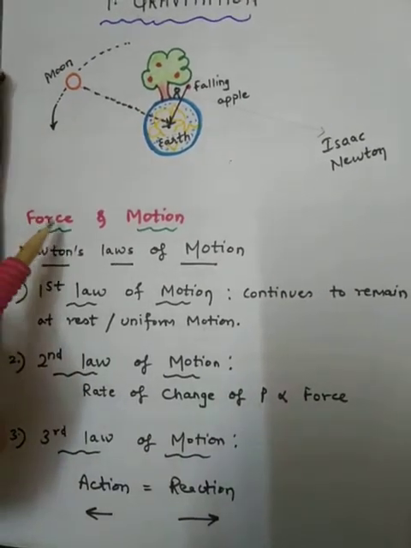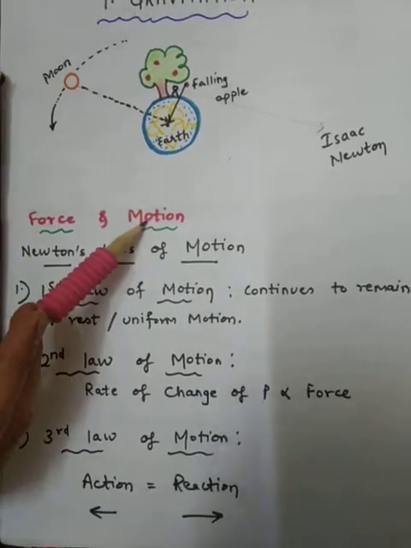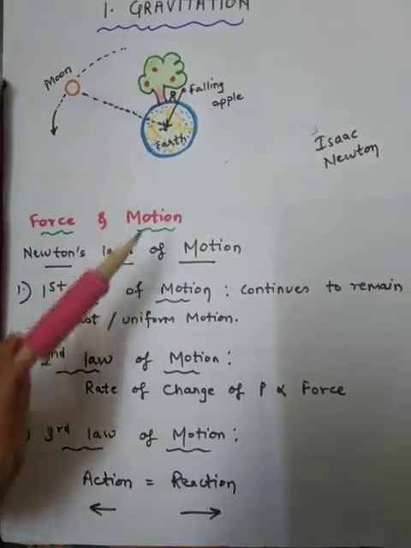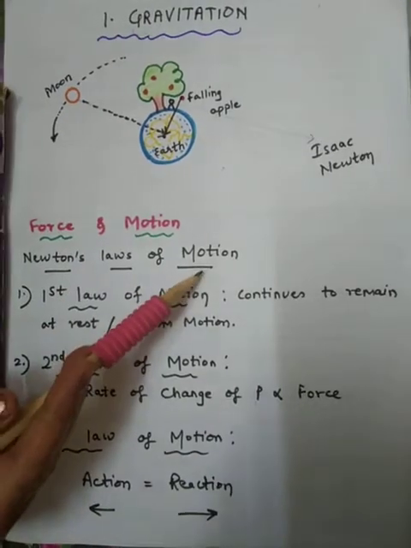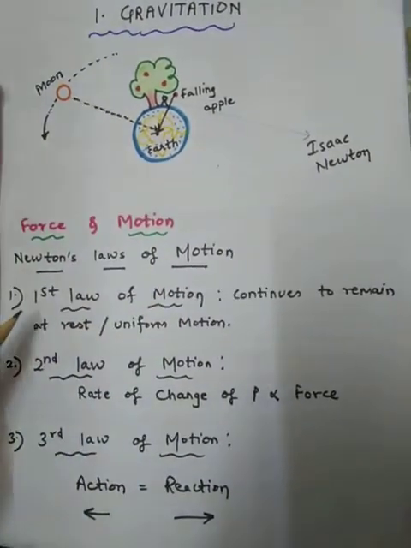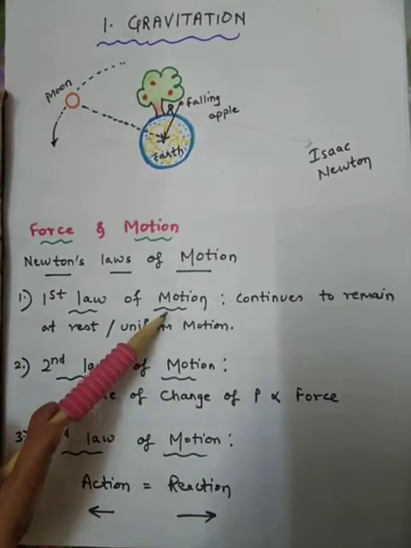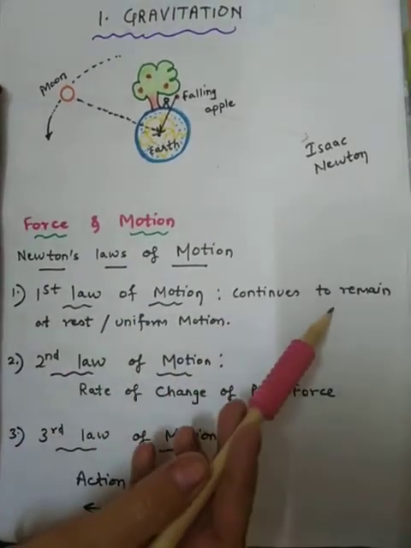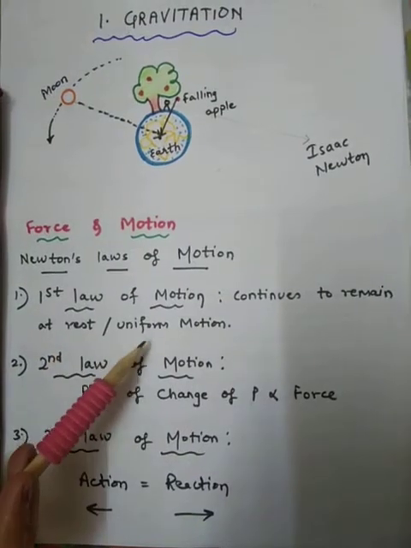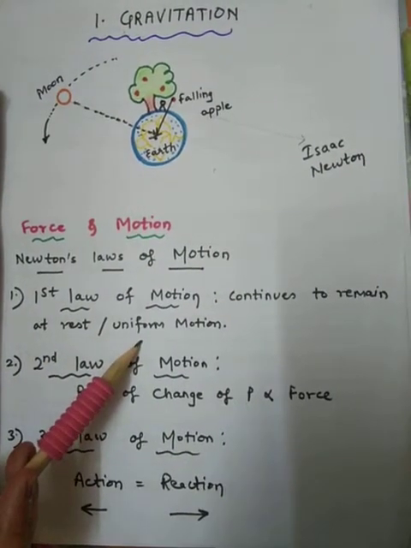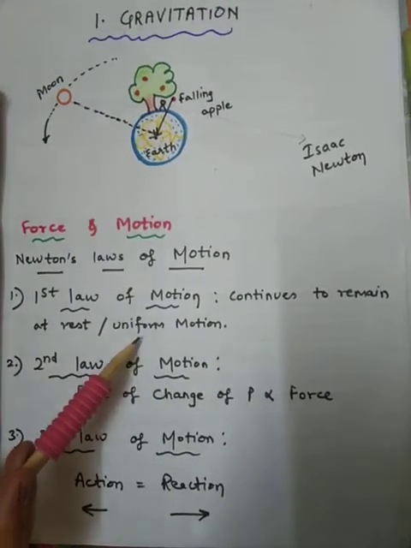We have studied relation between force and motion in 9th standard, and under that we had Newton's 3 laws of motion. Quickly we just revise the 3 laws. The first law of motion, Newton's first law of motion said that every object continues to remain in the state of rest or in uniform motion unless an external unbalanced force acts on it.